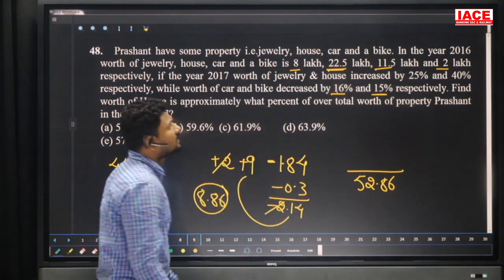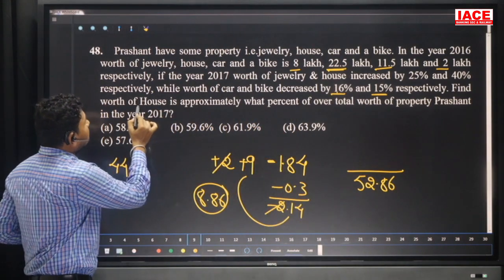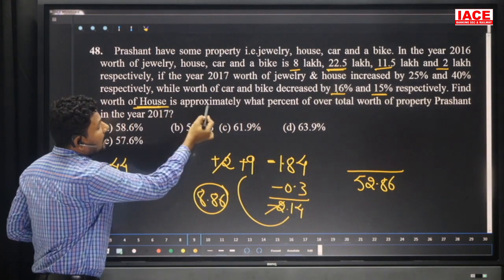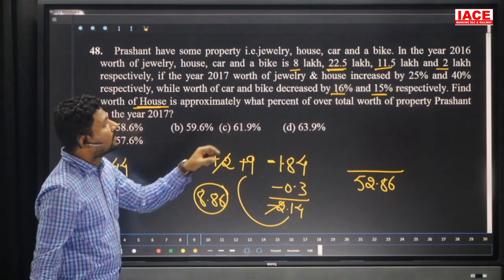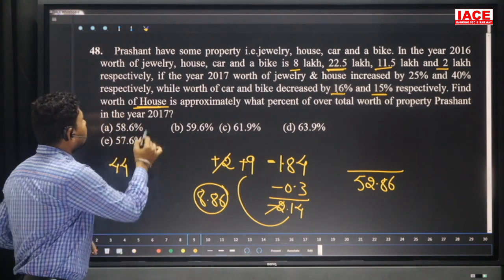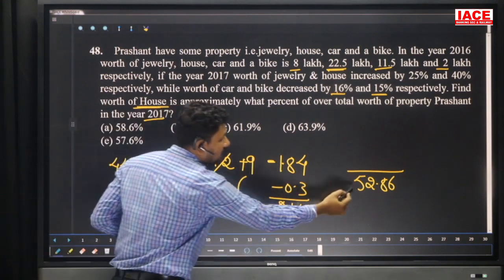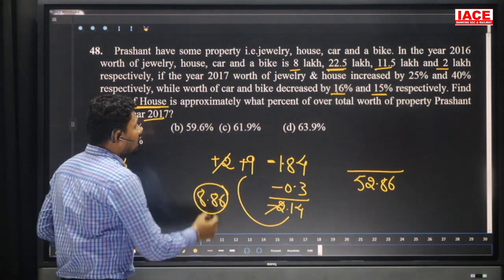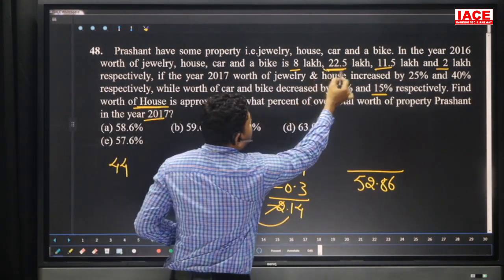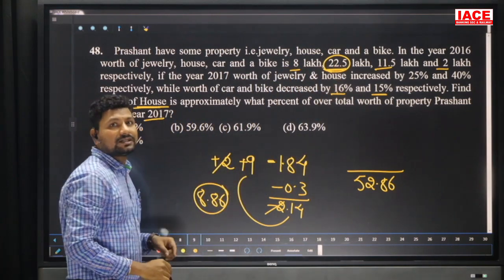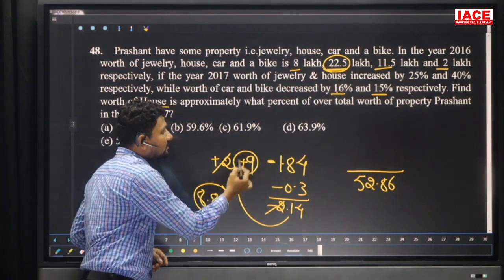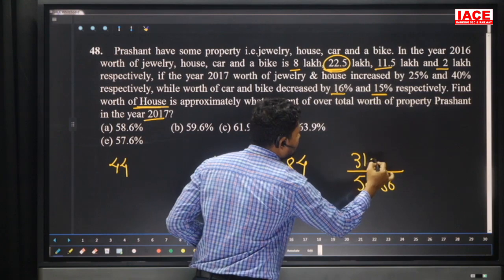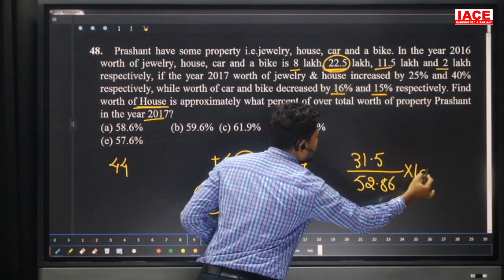What is the question they are asking? Find the worth of the house, approximately what percentage of the total worth of the property in which year? 2017. Total property is now 52.86. Now the worth of the house is 22.5 previously in 2016, but now 9 lakhs is increased, which is equal to 31.5, into 100. We need a percentage.